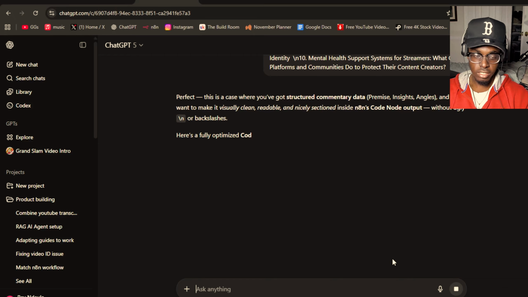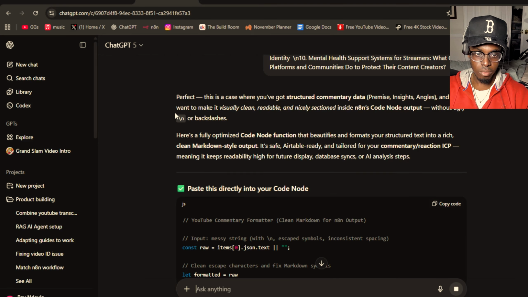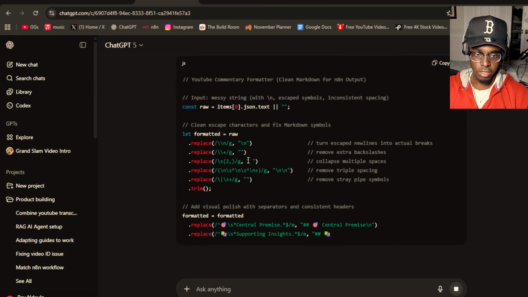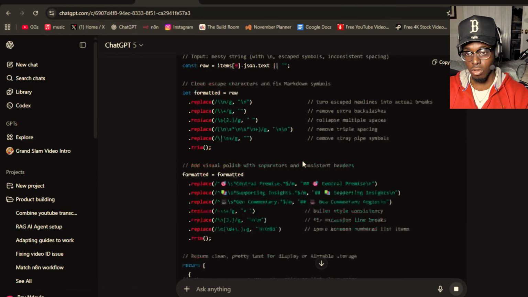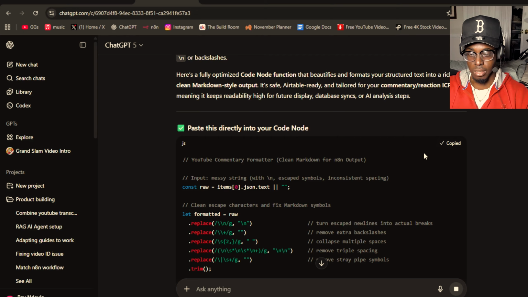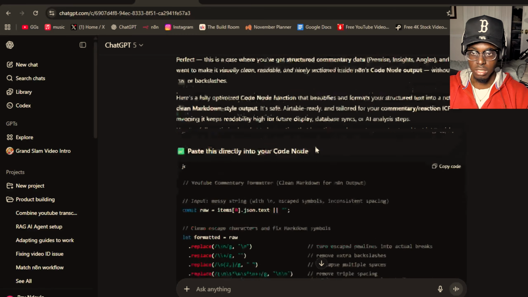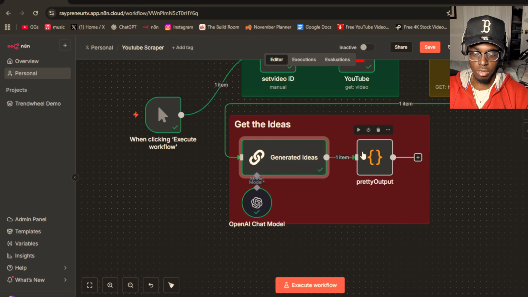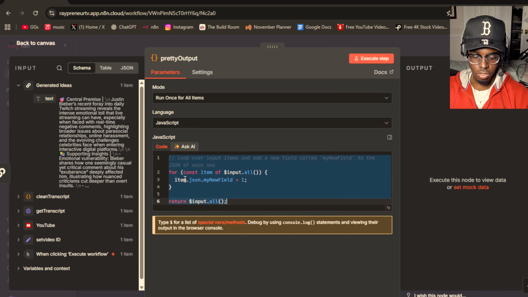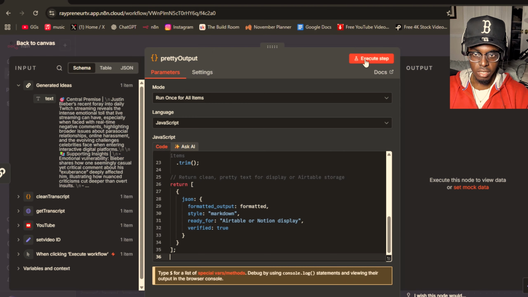Oh, it's going to take a second. It's going to even point out what's wrong with the whole thing. And this is the code node that you're going to be putting in. It's so cool that you don't even need to learn how to code anymore. Like, geez, I'm not learning all that, respectfully. But yo, now we can put this in the pretty output right here. Control A, Control V, and let's just execute and see if it works.